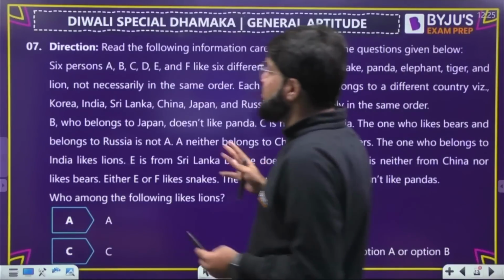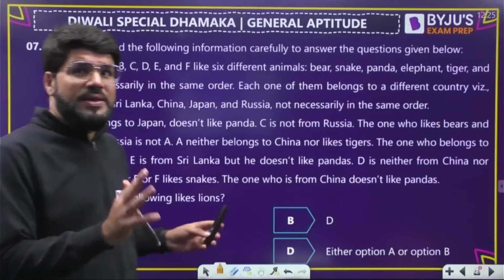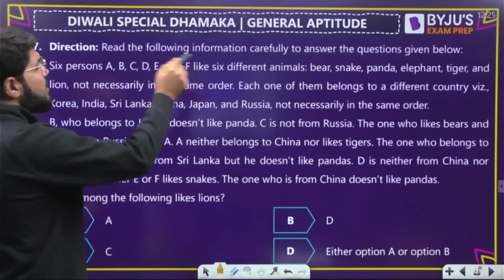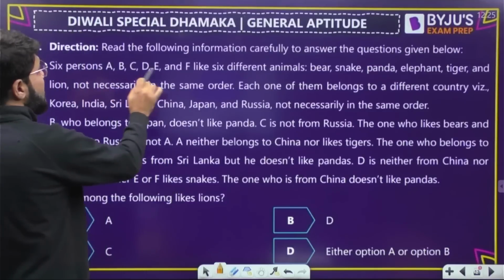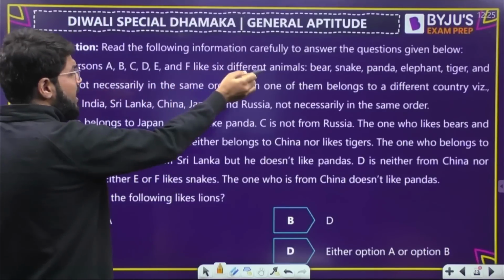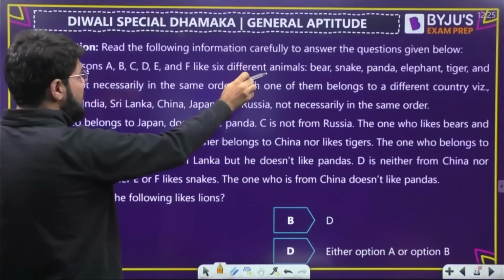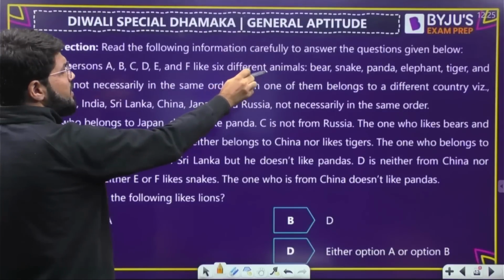Okay, now this is again a mapping. There are 3 situations here. This one is a really good question. Read the information to answer the question. There are 6 persons, A, B, C, D, E, F. They like 6 different animals. So 6 persons and 6 animals, that is bear, snake, something.